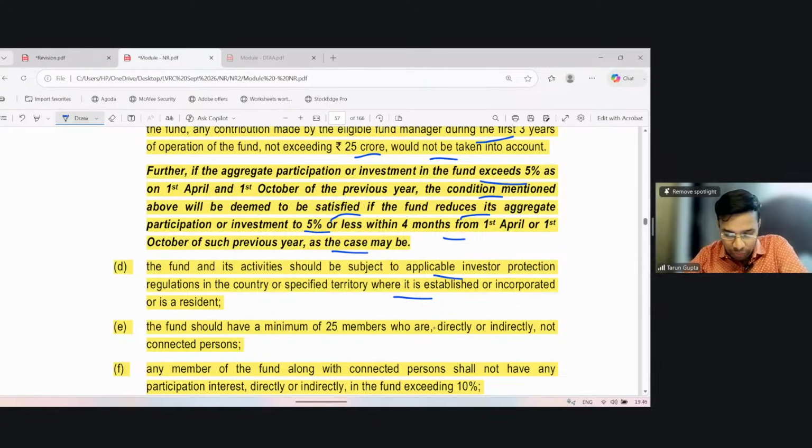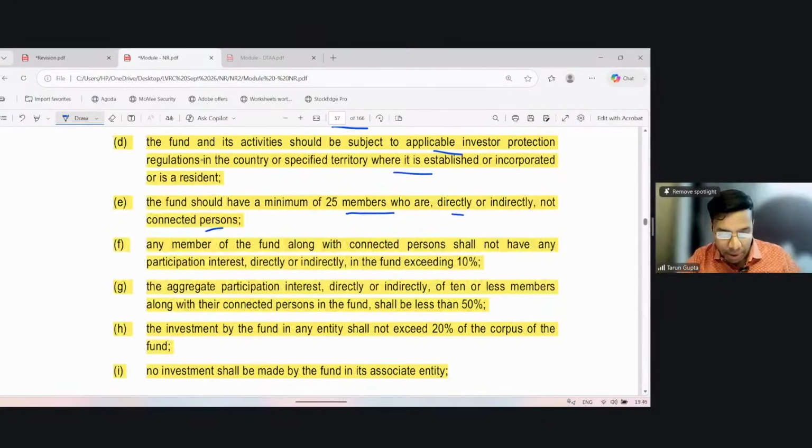The fund should have a minimum of 25 members who are directly or indirectly not connected persons. So we are talking about a fund which has at least 25 unconnected members. Okay. Any member of the fund along with connected persons shall not have participation interest directly or indirectly in the fund exceeding 10%. So each member shall not have an interest in the fund of more than 10%. Okay.